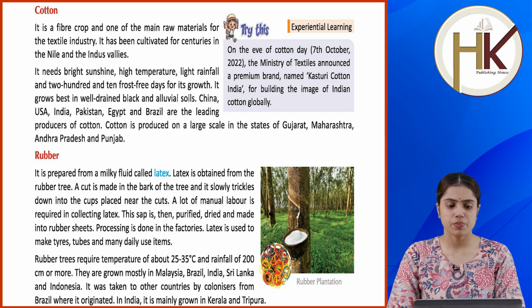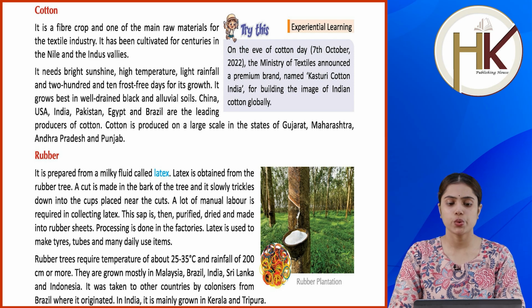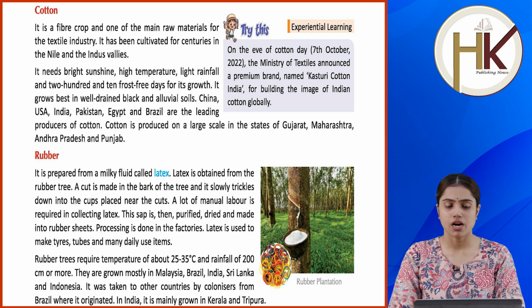Rubber. It is prepared from a milky fluid called latex. Latex is obtained from the rubber tree. A cut is made in the bark of the tree and it slowly trickles down into the cups placed near the cuts. A lot of manual labor is required in collecting latex. This sap is then purified, dried and made into rubber sheets.